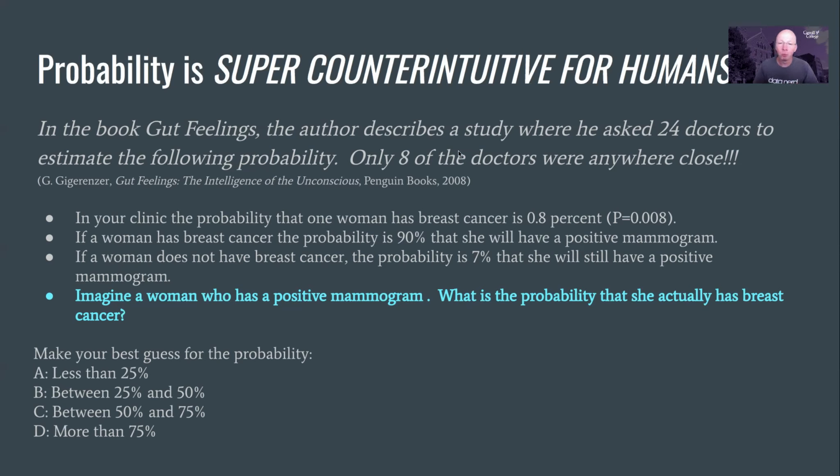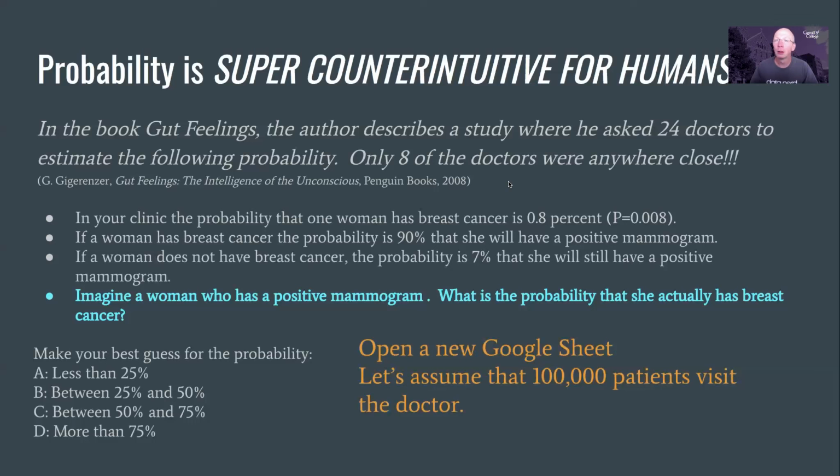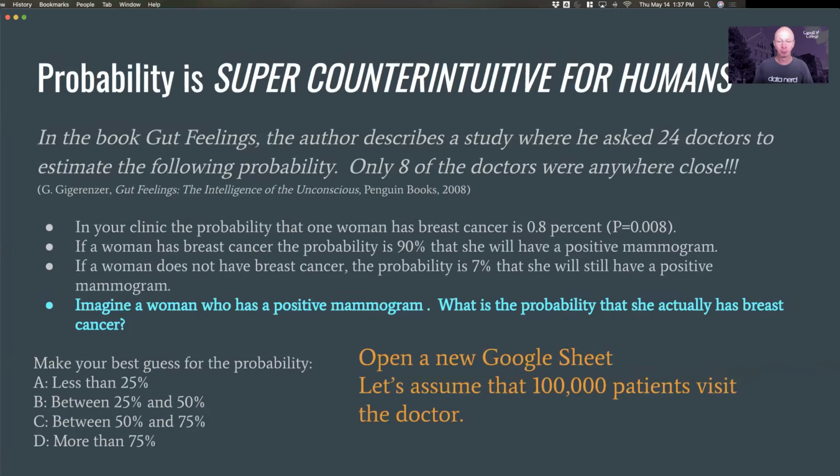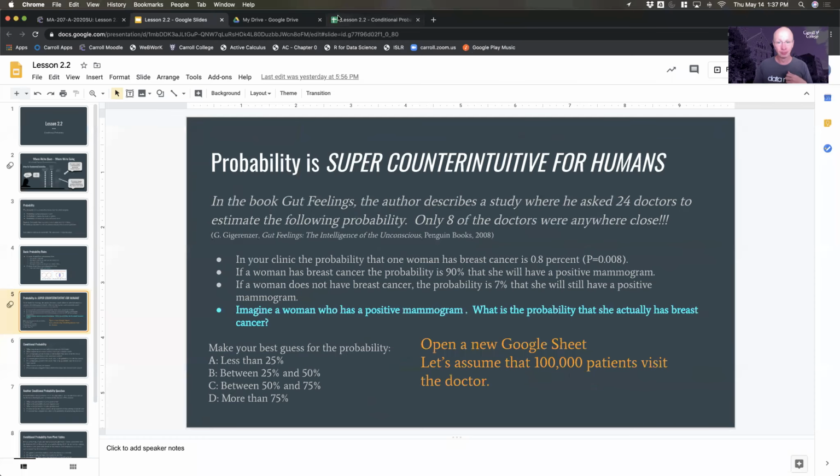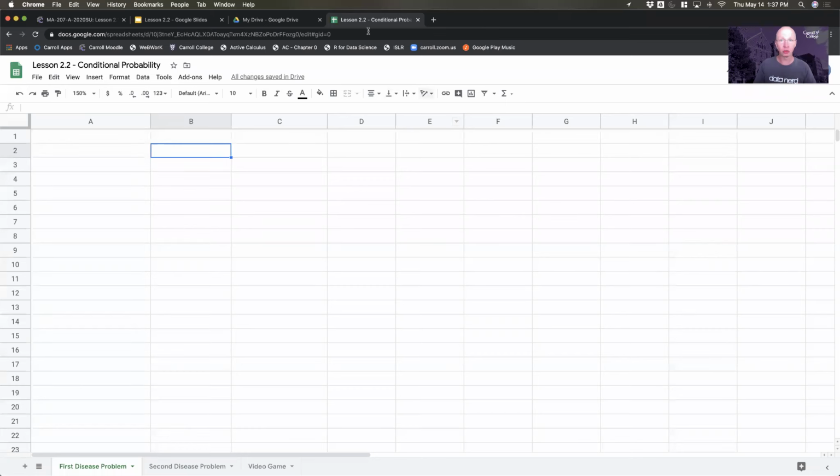Okay, now take me off pause. I assume you have me off pause. Let's actually play with this problem a little bit. So we're going to go into Google Sheets. All right, so here I am in Google Sheets. Open up a new one for yourself. And I'm going to label the columns: has cancer and does not have cancer, versus test positive and test negative.